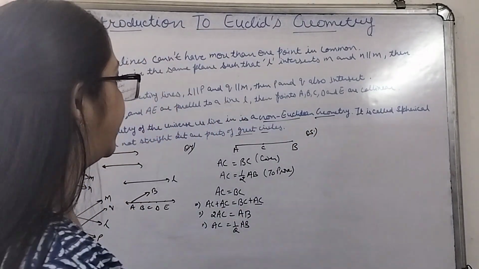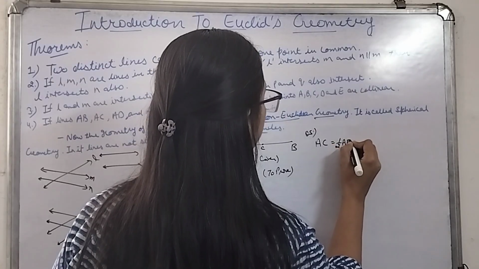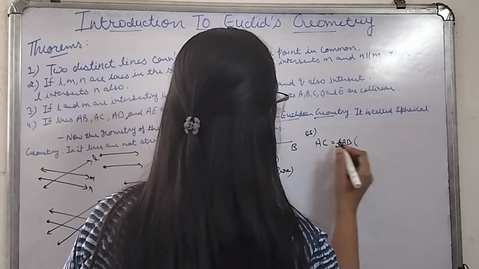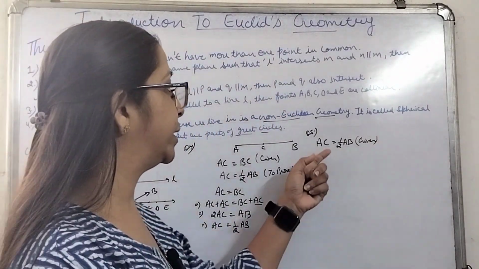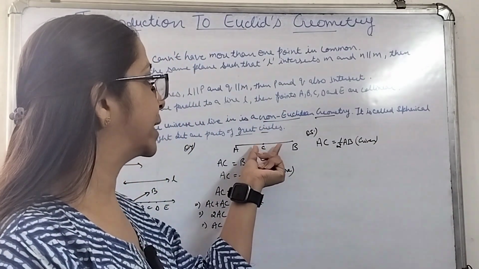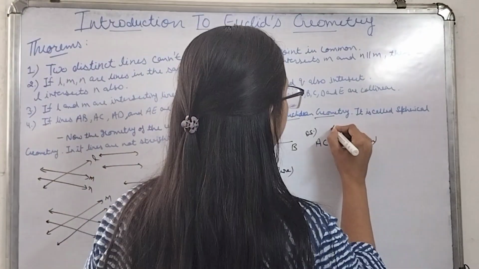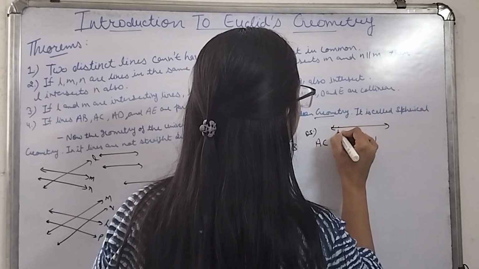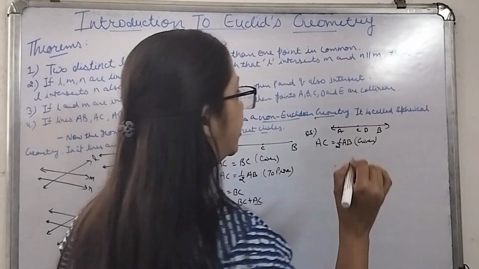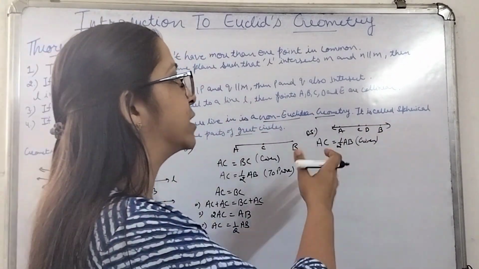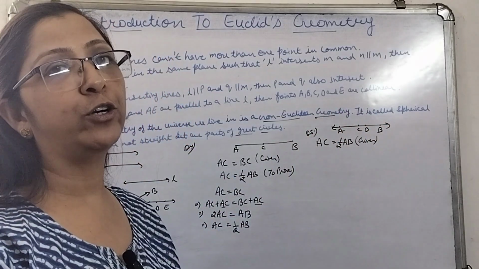Now over here, what is given to us is AC is equivalent to half of AB. This is according to question number 4. It is given. Now we have to prove that there is only one point on the line which will be bisecting it, dividing it into two halves. Suppose this is your line AB. Over here it is A, over here B, over here C, and over here D. So we are assuming that C is not the midpoint of AB. Instead of C, D is the point which is the midpoint of AB.